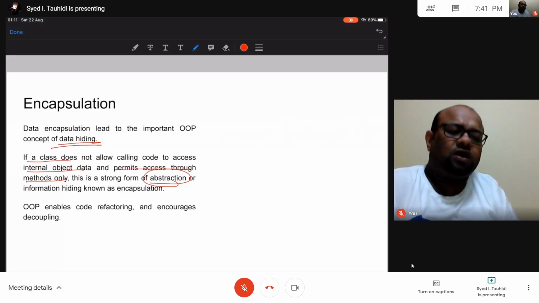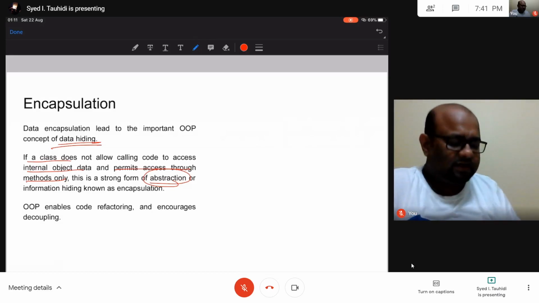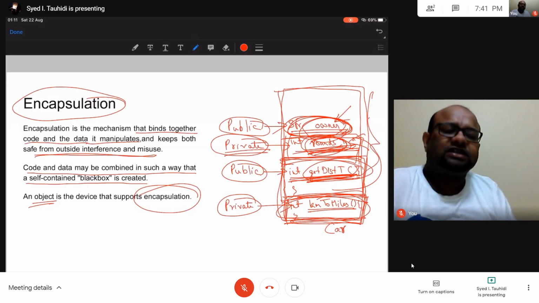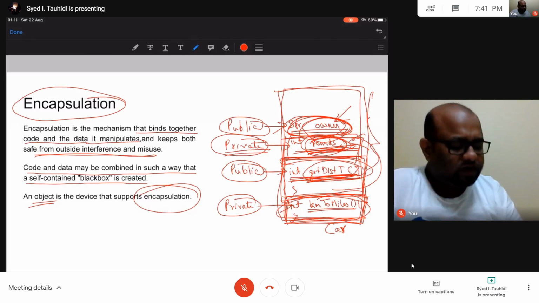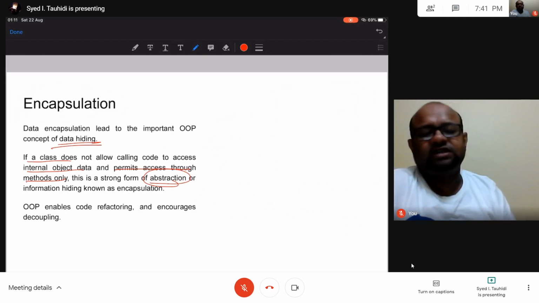So a class should not allow outside users to access the data that is inside the class. Okay, so access to the data should be permitted only through functions. If that is happening, then this is very good abstraction. Okay, and this feature is known as encapsulation.